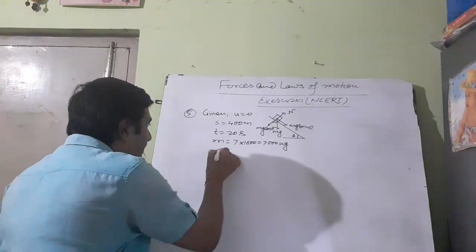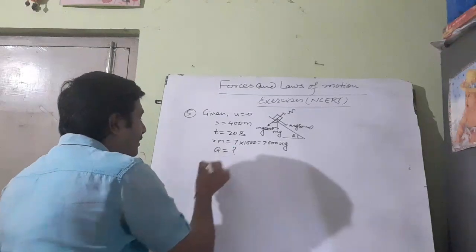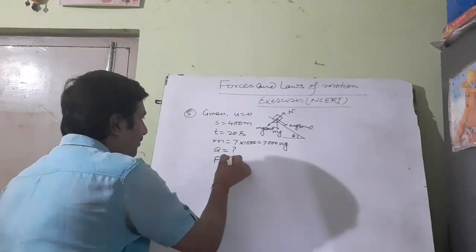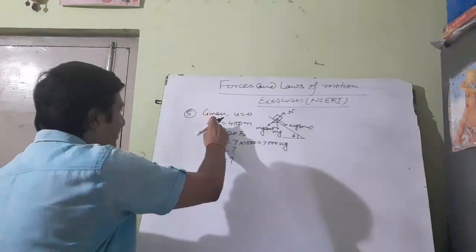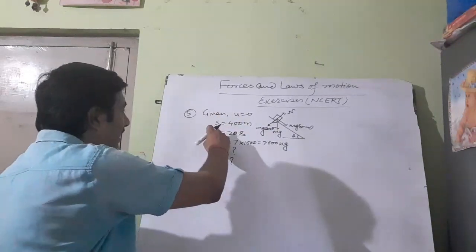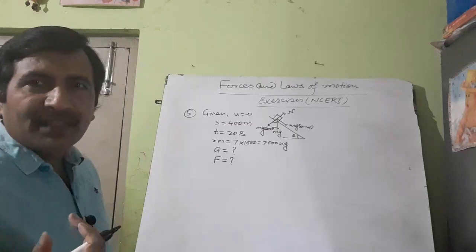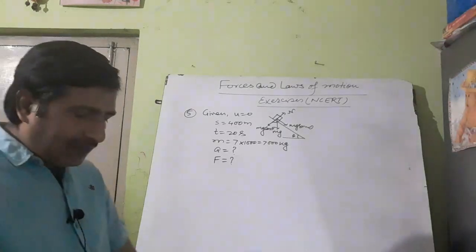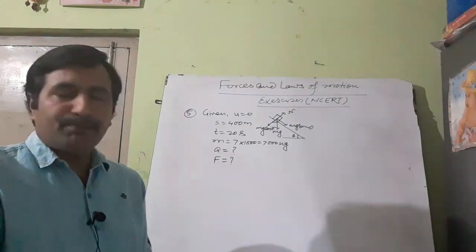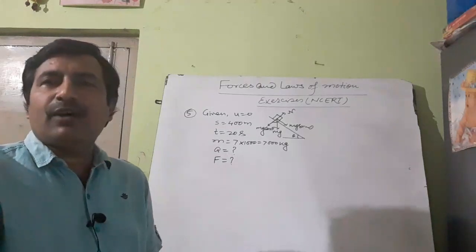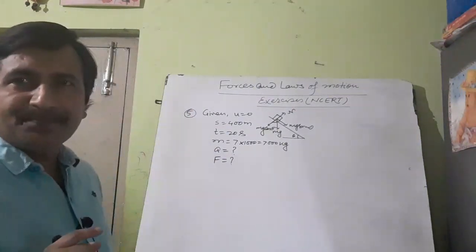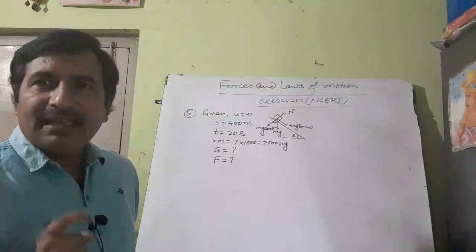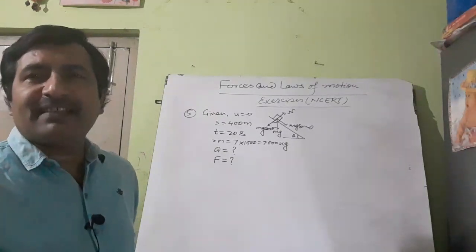You have to find acceleration. You have to find force. You have U, you have S, you have T, and you have to find A. Now you recall the formula by which you can find the value of A using U, S and T. Can you recall? S is equal to ut plus half at square.